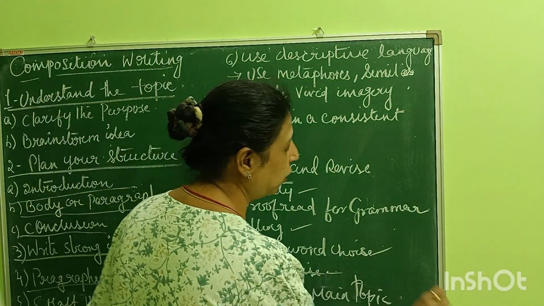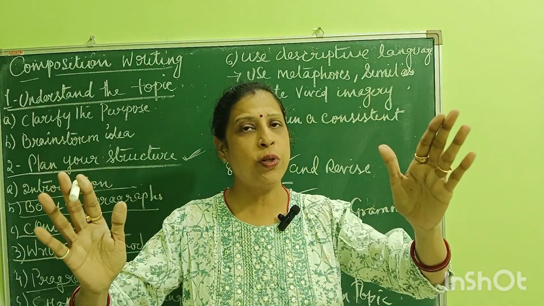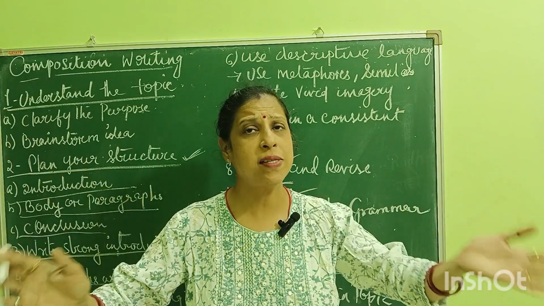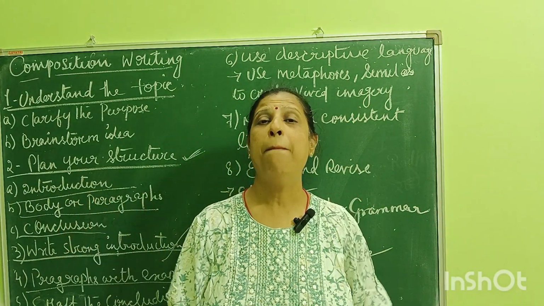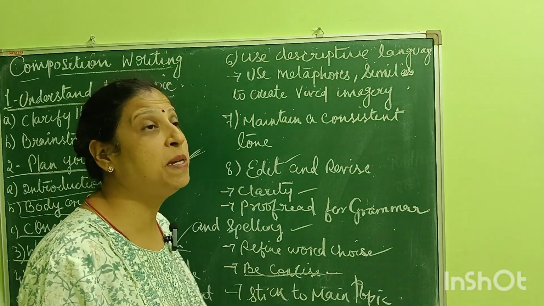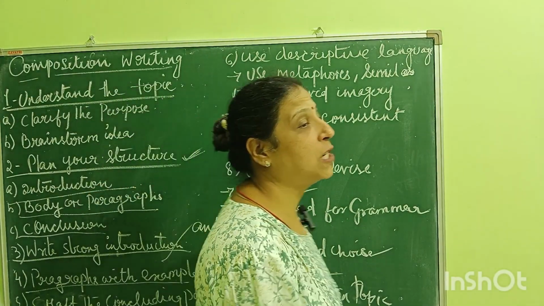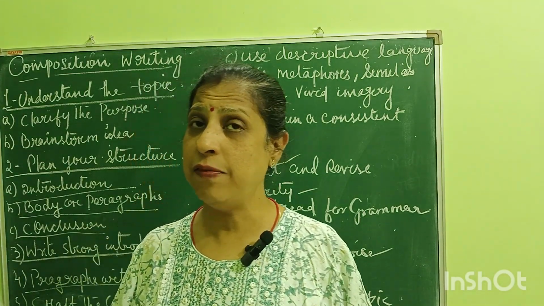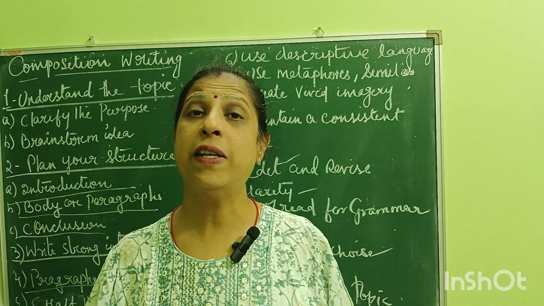Then you need to be very concise. Be very concise when you're writing. Stick to the topic. Every time you write, you need to keep the topic in your mind. Don't divert yourself and the reader from the topic. You will have to stick to the topic, but be very concise about what you are writing. That is also very important. Concise means it should be very sweet and very short. And the main thing is you have to stick to the main topic. Whatever the topic is, you are not supposed to divert yourself and divert the reader. Understand the topic and write according to it.